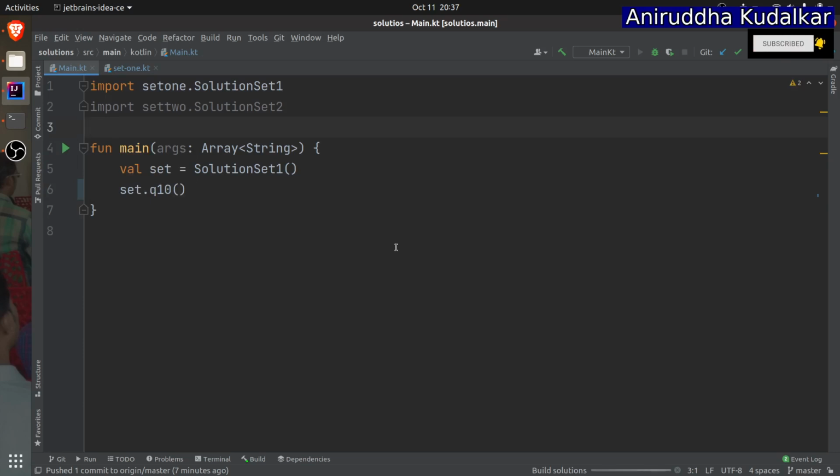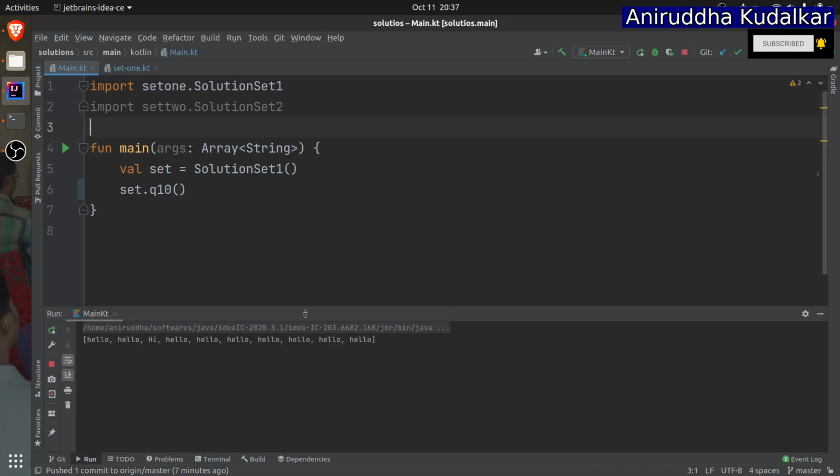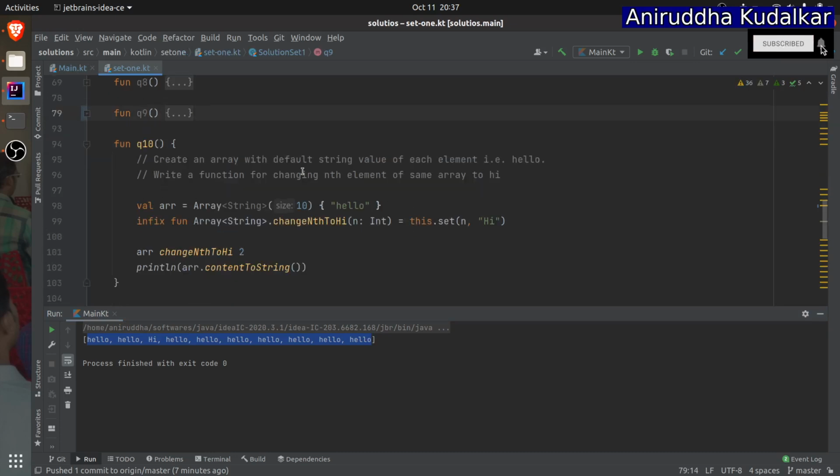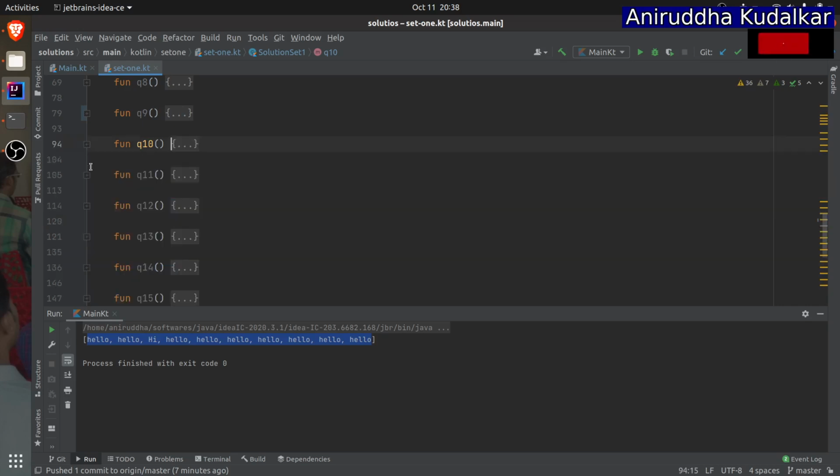Let us see what happens. Can you see? Hi, and 0, 1, 2. The second becomes hi, and the rest of all are hello, hello, hello. That is nothing but question 10. So here it will clear again the use of infix functions and assigning a default value to the array. That is the idea behind this question.